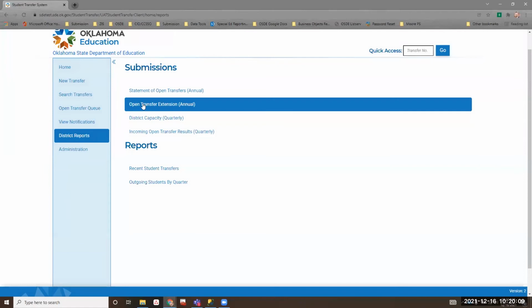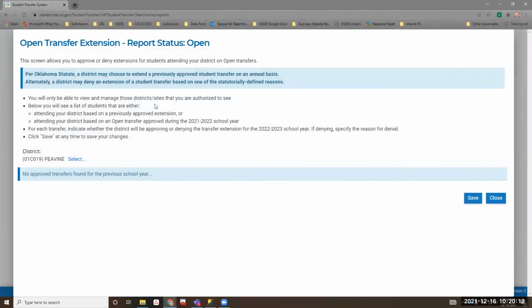So in the district reports, there's an open transfer extension annual, okay? At the end of the year, you will see a list of all your approved transfers. Now, obviously, there aren't any right now for this school district because we removed them. But there will be a list of approved transfers for this school district that you approved. You will be able to go in there and check and say approved, approved, approved, approved, approved for next school year or denied or whatever, and hit save. So parents don't have to redo this. You just go through and say they're approved or they're denied for next year. We're extending them or we're not. I hope that's really helpful to you.